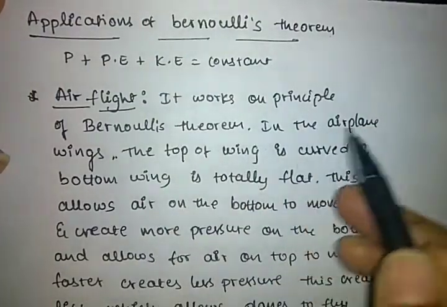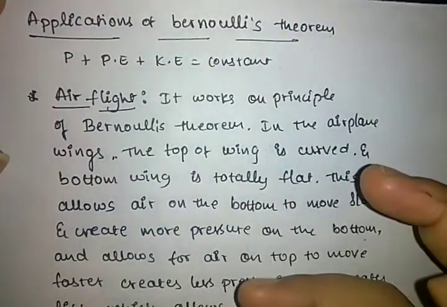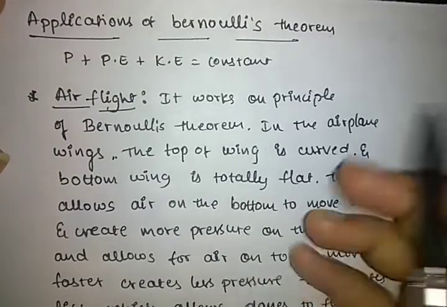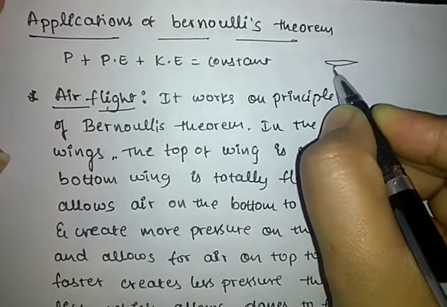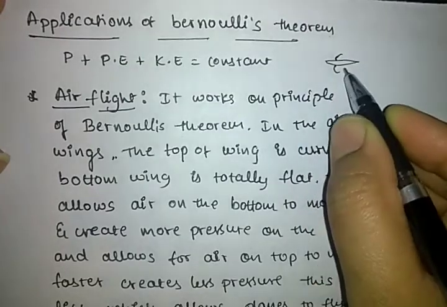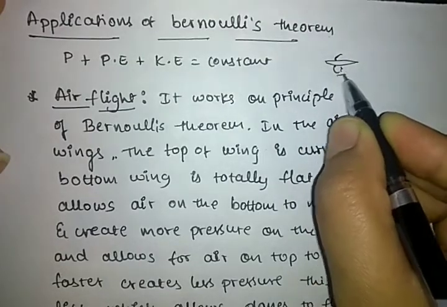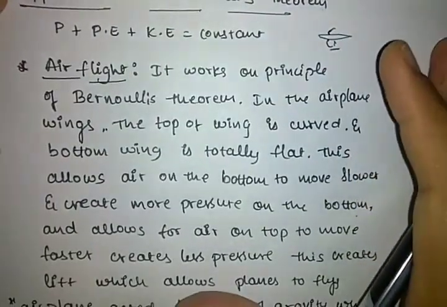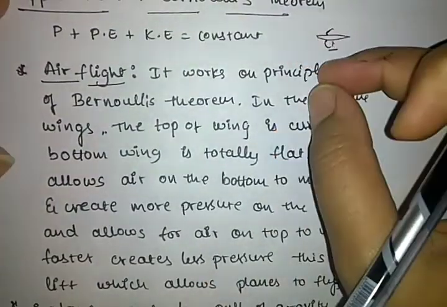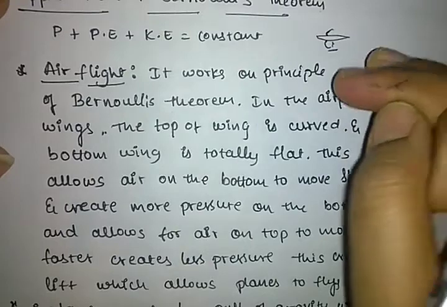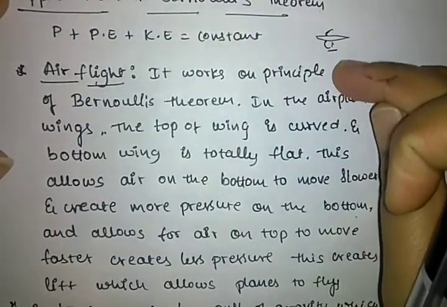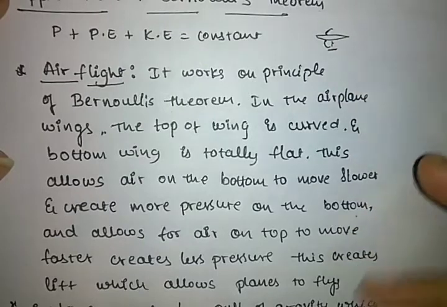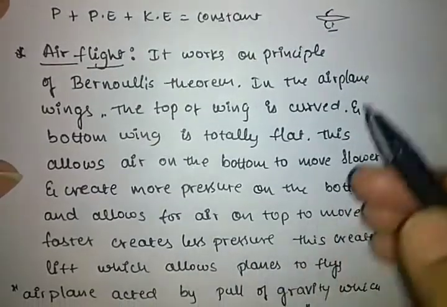In the aeroplane wings, there is a specially designed wing in which the top is curved and the bottom is plain, so that the air on the bottom moves slower and creates more pressure, while the air on the top moves faster and creates less pressure.